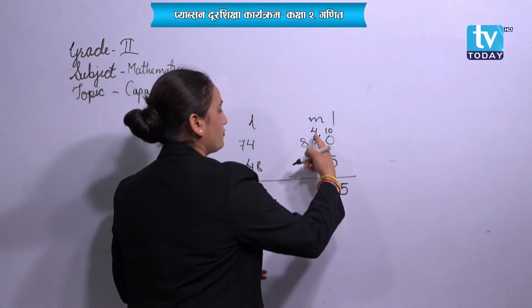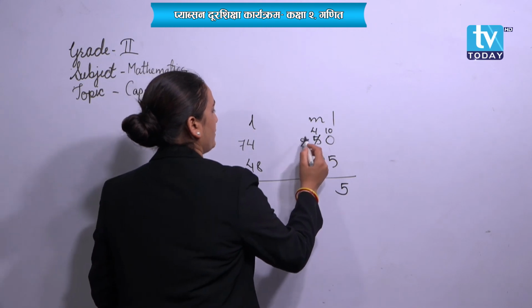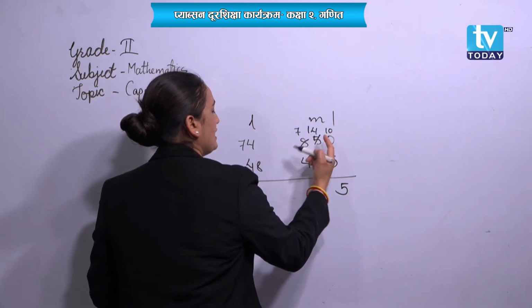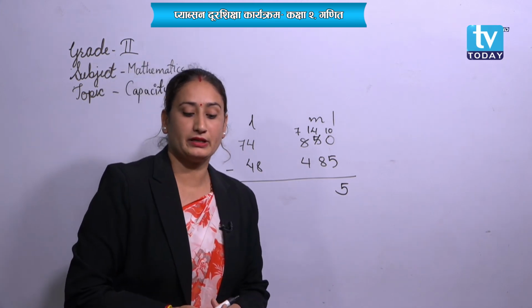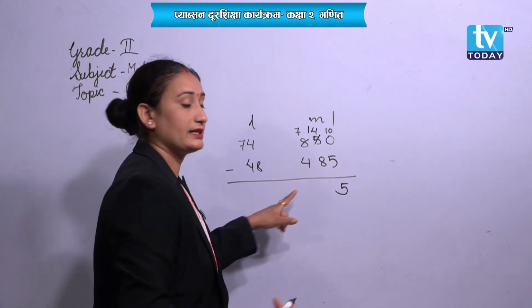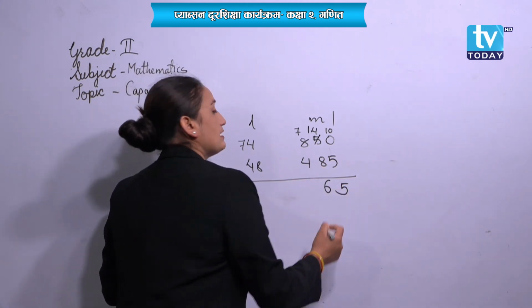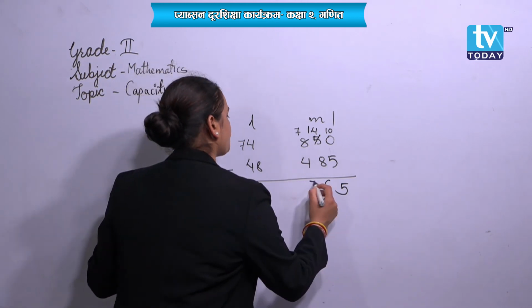Done. 4 minus 8, can we do it? No. Then we have to take a borrow from another friend, that is it will be 14 and it will be 8. Then what will be the answer over there? 14 minus 8, it will be 6. 7 minus 4, it will be 3.